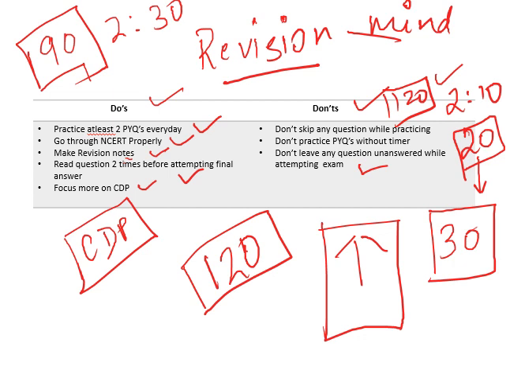I attempted the math section in the end, so I was left with 20 questions there. So what I did is I just randomly answered them. That was the trick I followed, because I knew that maths would consume a lot of my time and I was very slow at attempting it. So I just ticked one option for all the questions, like I ticked A for all of them. This may sound very funny to you, but it surely works.